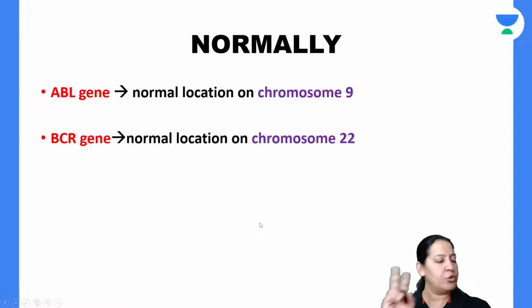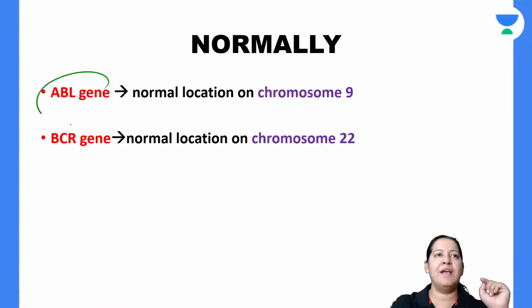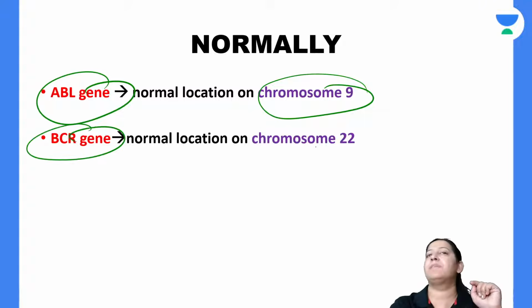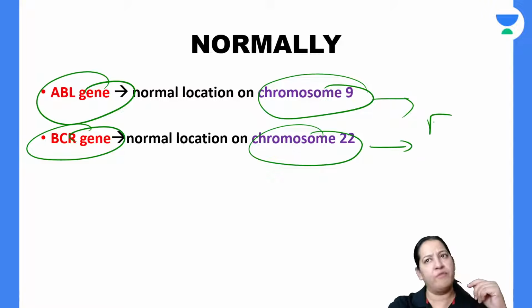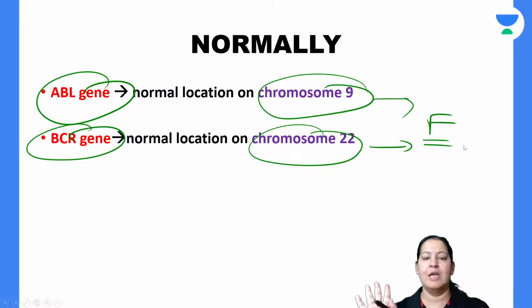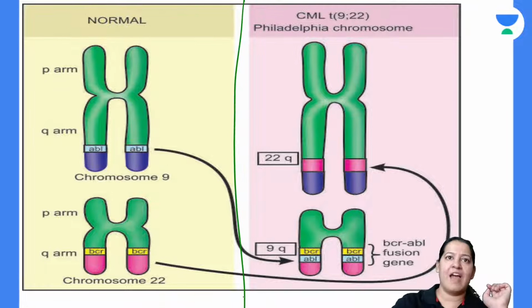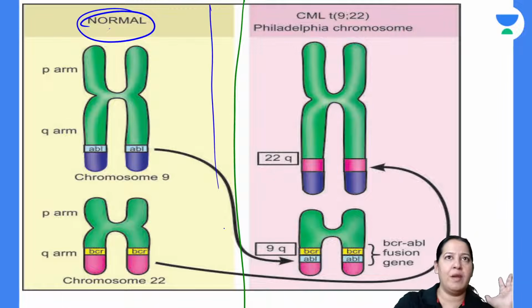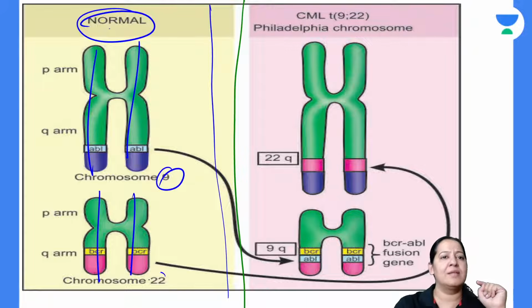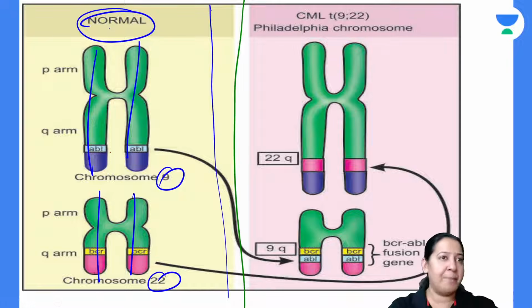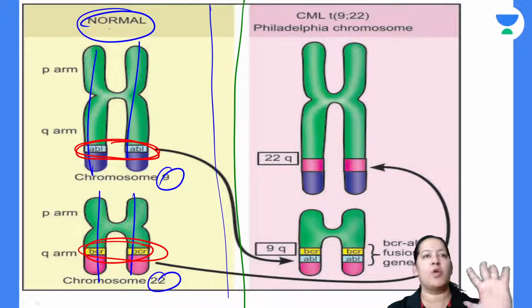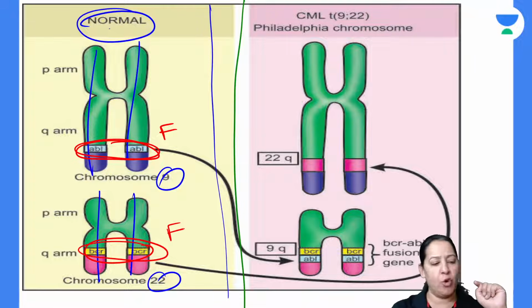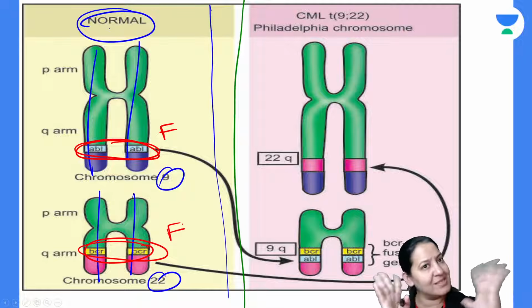Normally it's very easy. Normally we have 2 genes: ABL gene present on chromosome 9 and BCR gene present on chromosome 22. They are doing their own function and it is normal. It will not lead to cancer. So you can see the diagram given by the author. See normally, don't see the mutation. These are 2 chromosome 9 and these are 2 chromosome 22. On 9, please appreciate ABL gene. On 22, please appreciate BCR. This is normal. It is performing its own function, and mitosis is under control.